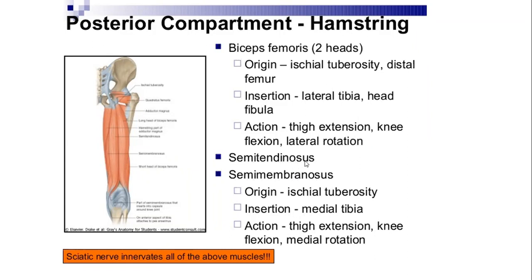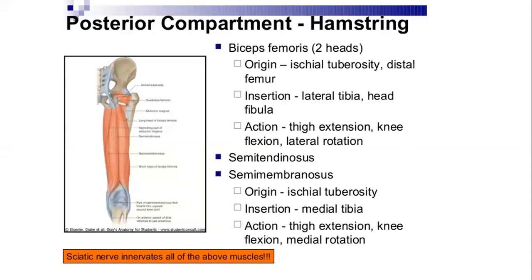This is why semitendinosus is part of pes anserinus. So semimembranosus is basically getting inserted over the posterior aspect of the upper end of the medial condyle of tibia, whereas semitendinosus gets inserted anterior to it over the medial side of the upper part of tibia, along with the